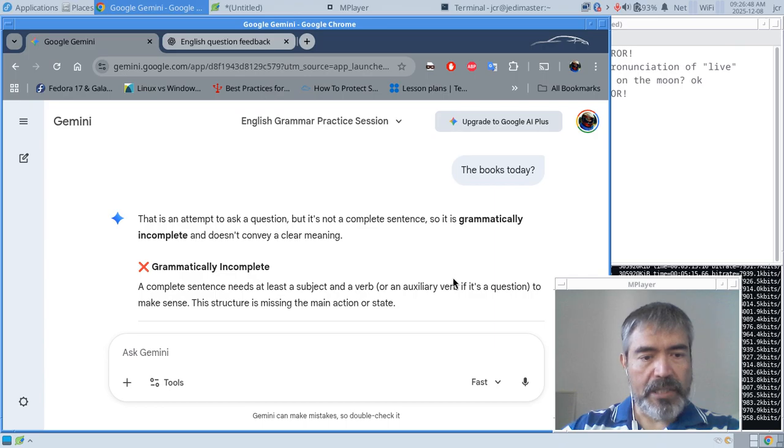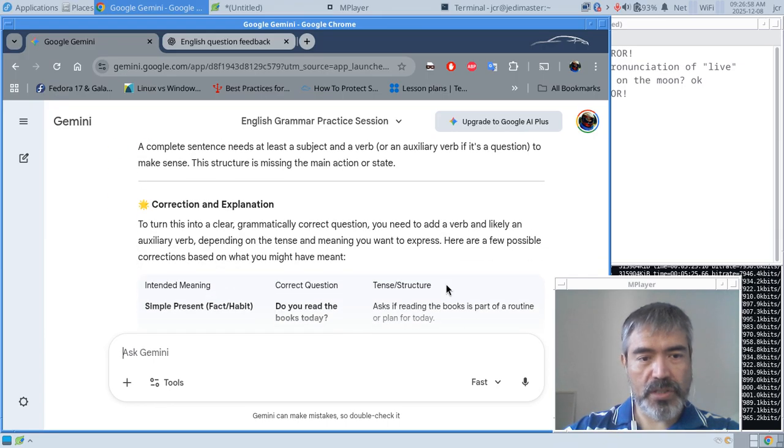A complete sentence needs at least a subject and a verb, or an auxiliary verb if it's a question, to make sense. This structure is missing the main action or state. Correction and explanation. To turn this into a clear grammatical question, you need to add the verb and likely an auxiliary verb depending on the tense and meaning you want to express.